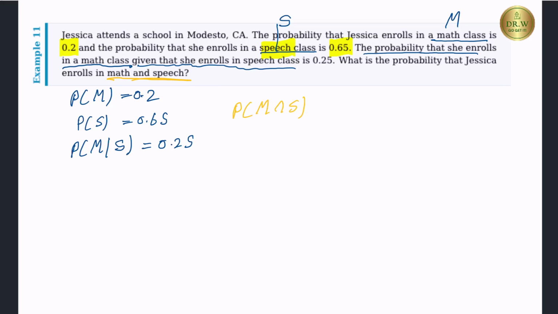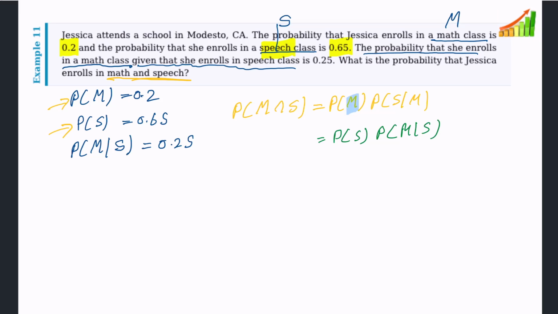Then how do we find this? You can use the rule. You see here we have probability of M and probability of S both. But let me write this down according to the rule. Probability of M times probability of S given M. You can use this, or you can use probability of S times probability of M given S. You see it again.